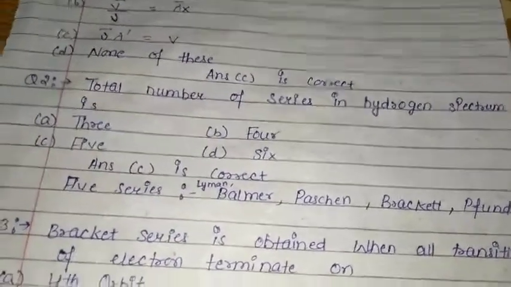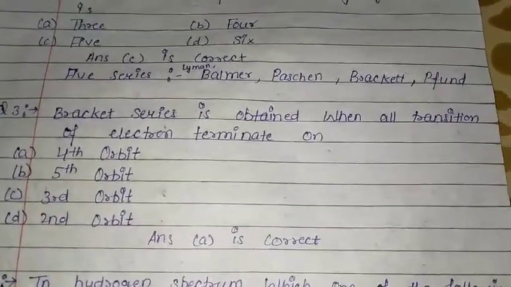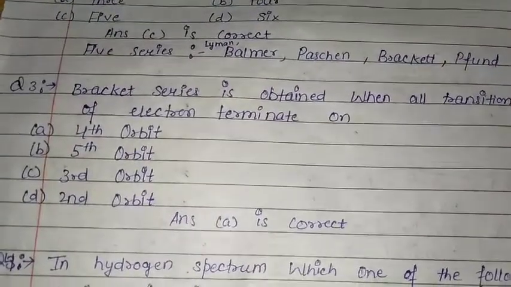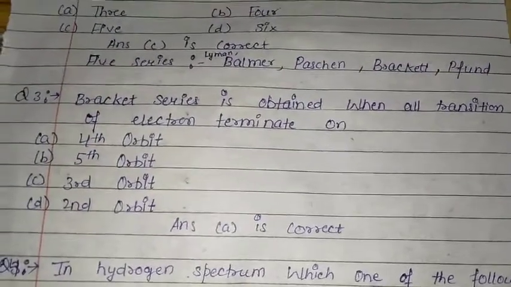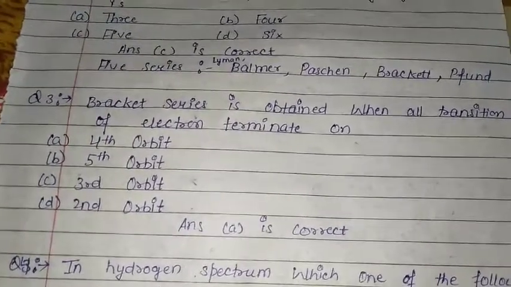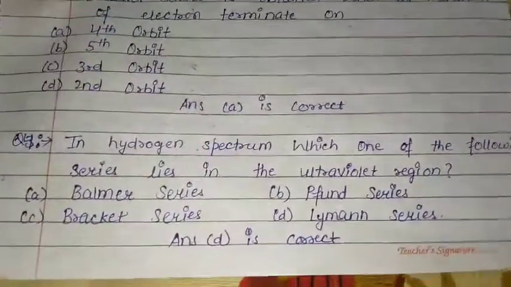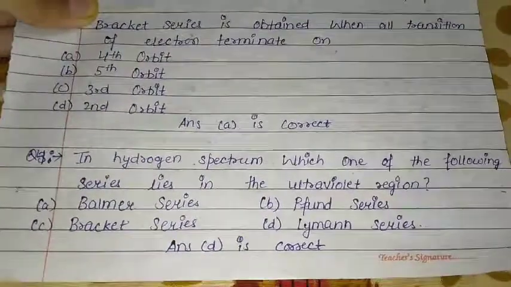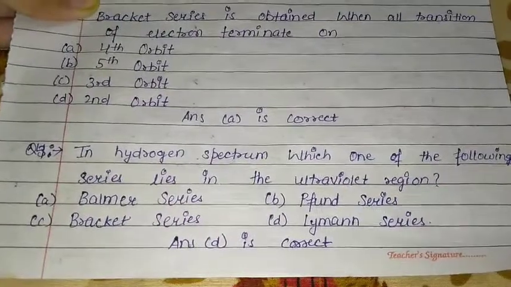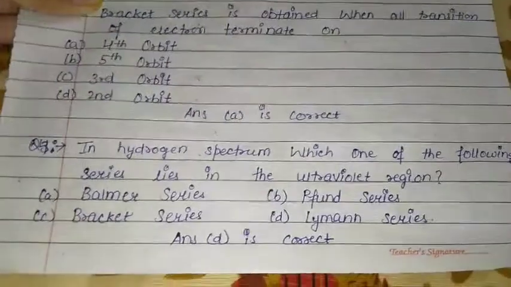Question number three is, Brackett series is obtained when all transitions of electrons terminate on A fourth orbit, B fifth orbit, C third orbit, D second orbit. Here option A is the correct answer, that is fourth orbit. Next question is, in hydrogen spectrum which of the following series lie in the ultraviolet region? Here option D is the correct answer, that is Lyman series lies in the ultraviolet region.